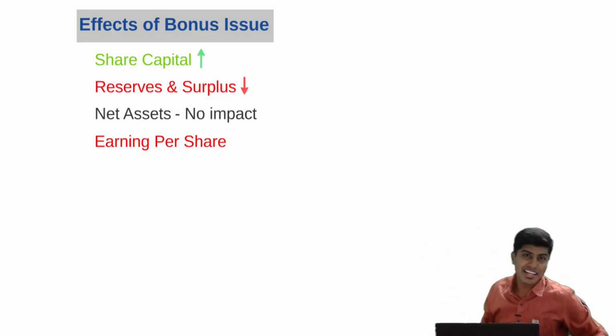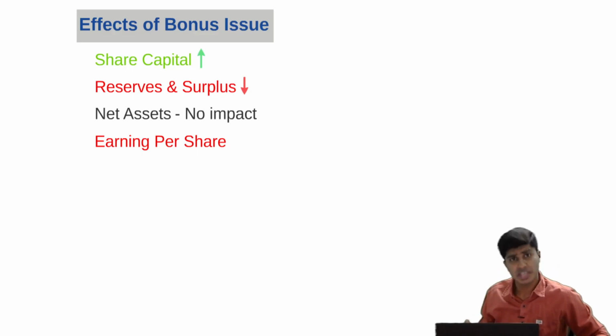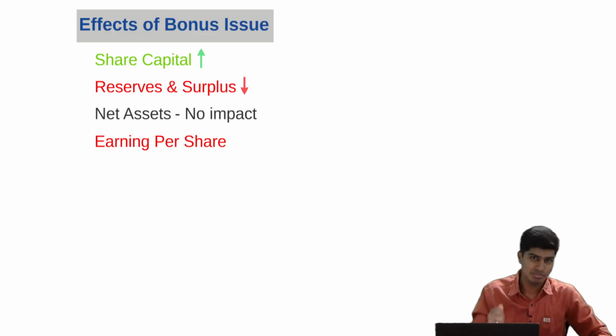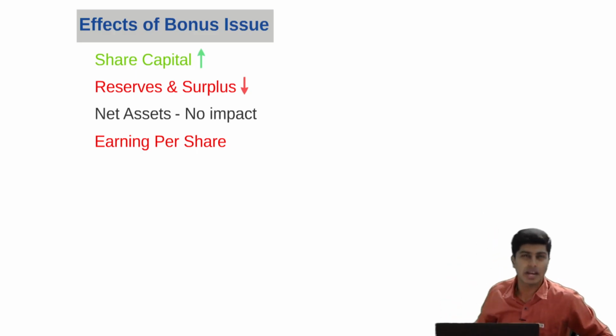So in the earnings per share computation, as you do under Accounting Standard 20, the numerator, profit available to shareholders, will be the same. Whereas in the denominator, the number of equity shares outstanding will no longer be 1 lakh. It will be 1 lakh 10,000. In our example, for 10 lakh rupees profits, it is no more 1 lakh shares, it is 1 lakh 10,000 shares.